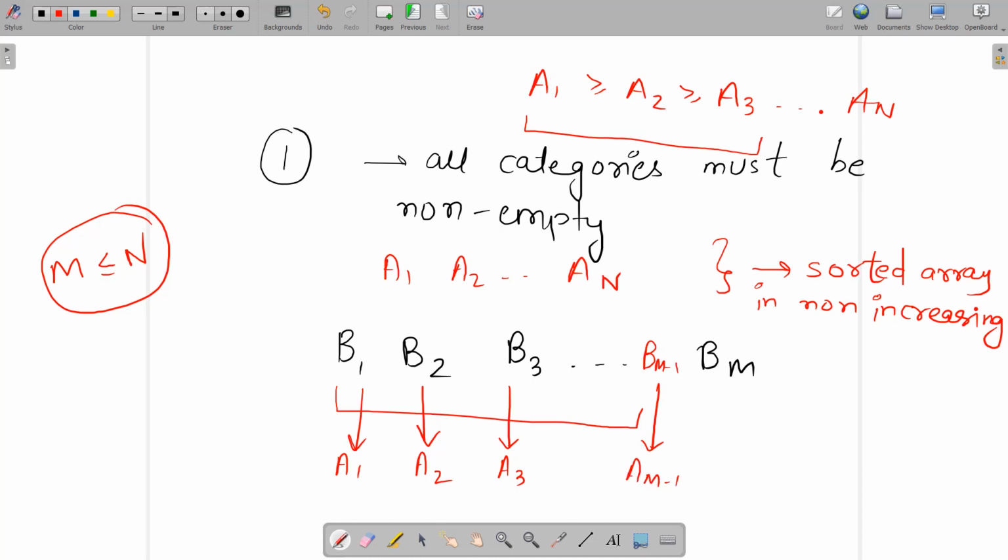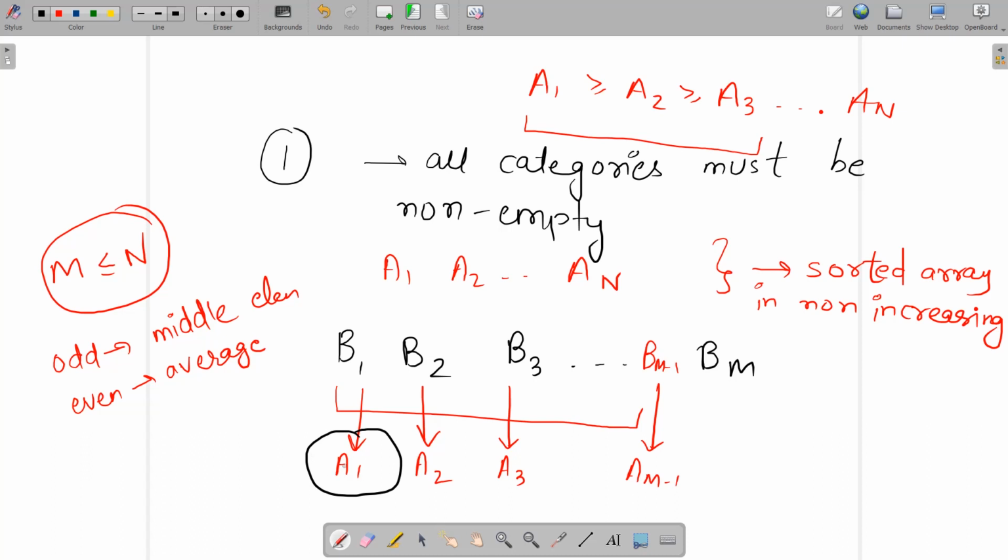Note that we need to maximize the median, and the median for odd size is the middle element, and for even size the average of the two middle elements. Since we need to maximize the sum of the medians, we will always try to put the maximum element, and the size of the set for the very first category will always be 1.